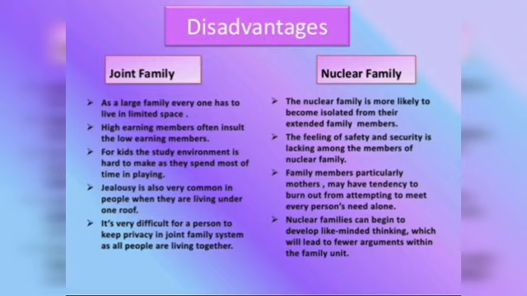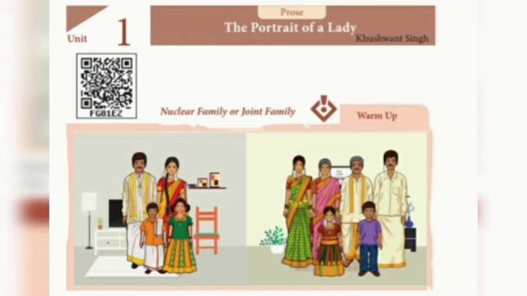You have to wait for your turn. These all the things are there in the joint family. Okay, so there is an advantage also, disadvantage also in both the nuclear family and joint family, right?